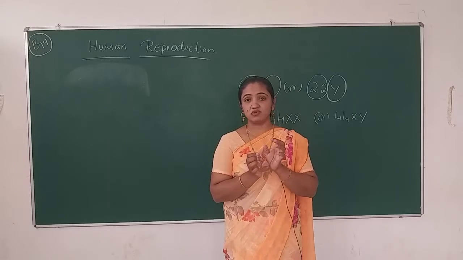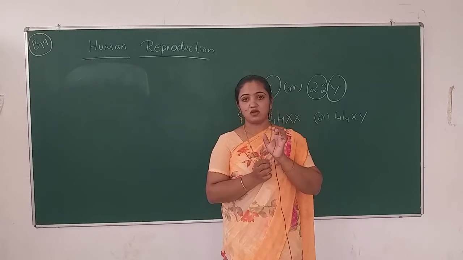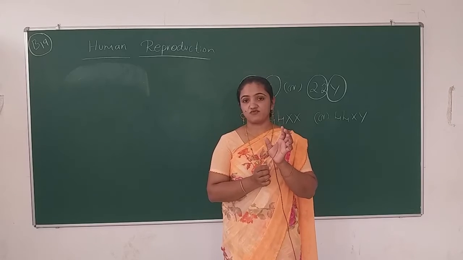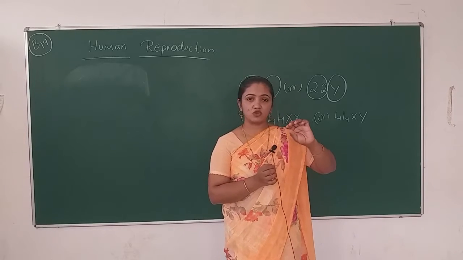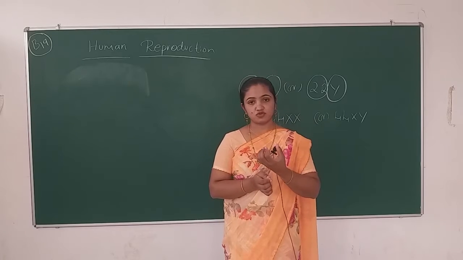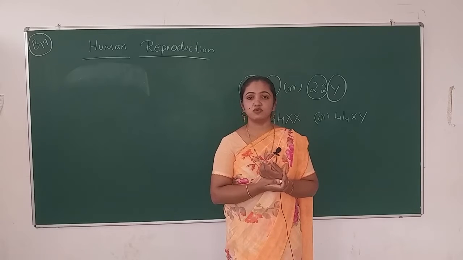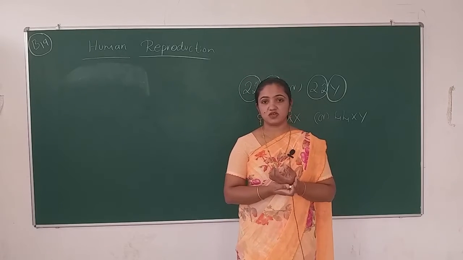After the rupturing of the Graafian follicle, the secondary oocyte goes inside the fallopian tube. The leftover portion is known as the corpus luteum.